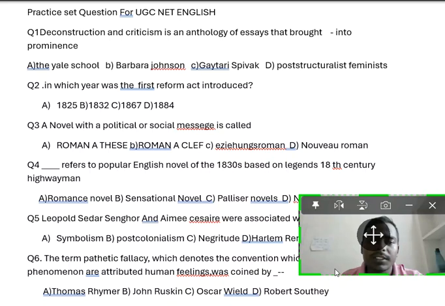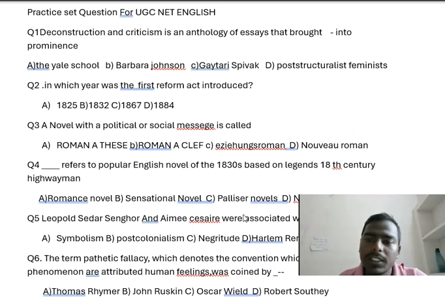Question number one: Deconstruction and Criticism is an anthology of essays that brought dash into prominence. Option A, the Yale School. Option B, Barbara Johnson. Option C, Gayatri Spivak. And option D, post-structuralist feminism. So what is the right answer?